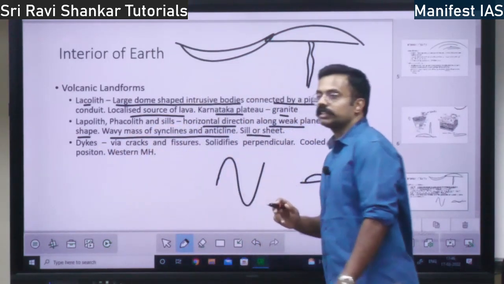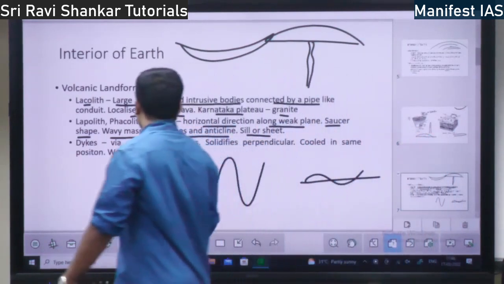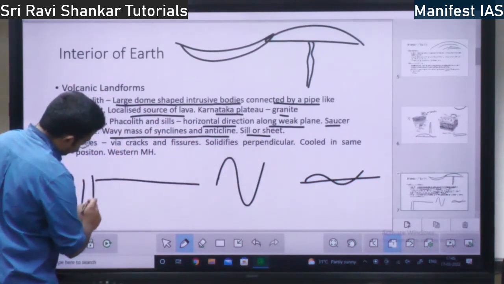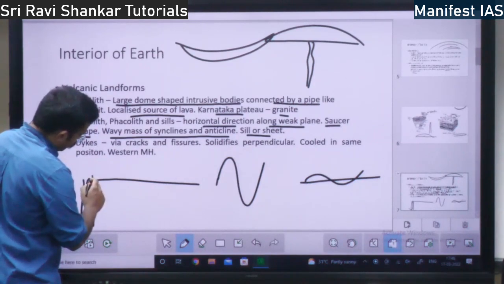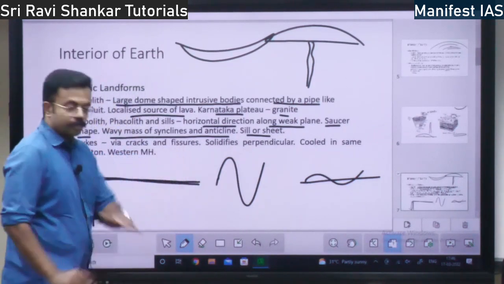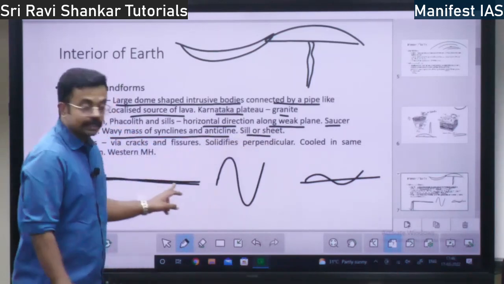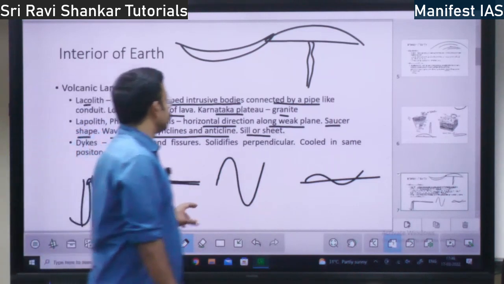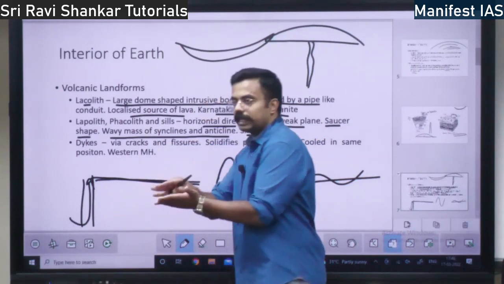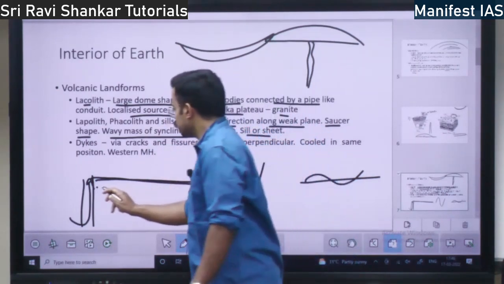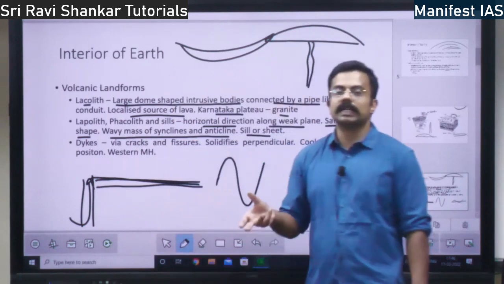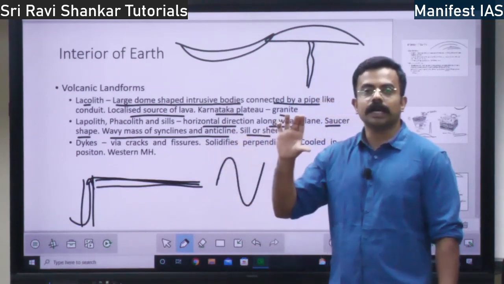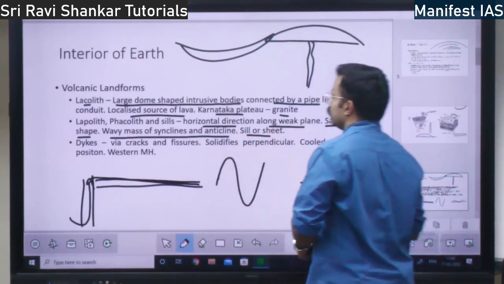Then you have sill or sheet. Sheet means, if the volcano chamber is like this, magma is coming like this. So if the magma goes in the form of a horizontal plane, it is called as sheet. In the form of sheet, if the volcano magma cools, it is called sheet, right? If the thickness of the magma is more, it is called as sill. A smaller thickness, it is called as sheet. Bigger thickness, it is called as sill. Right? This is the difference.